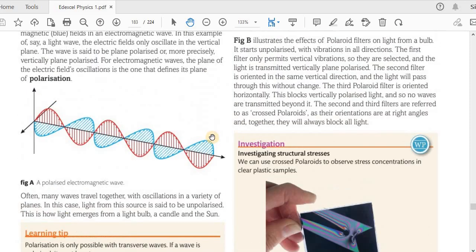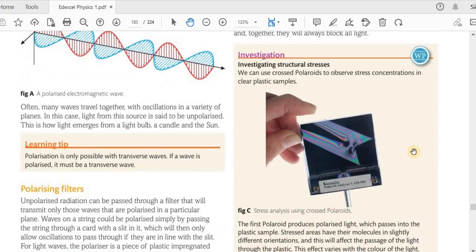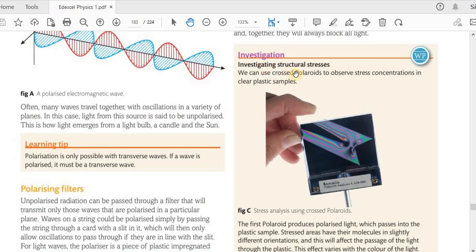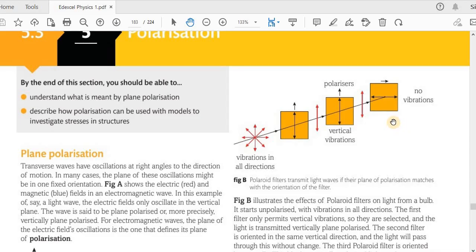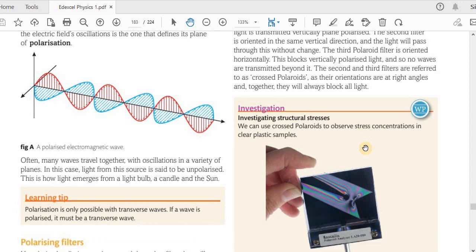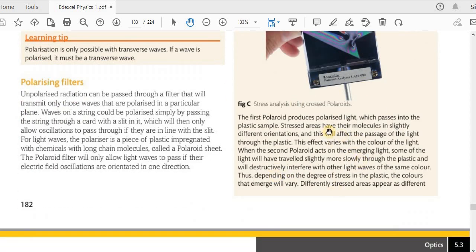Then here we have the example we went through, investigating structural stress, another use of these polaroids, crossed polaroids especially. We can use them to observe stress concentrations in clear plastic samples, and I went through this. You can go through that.